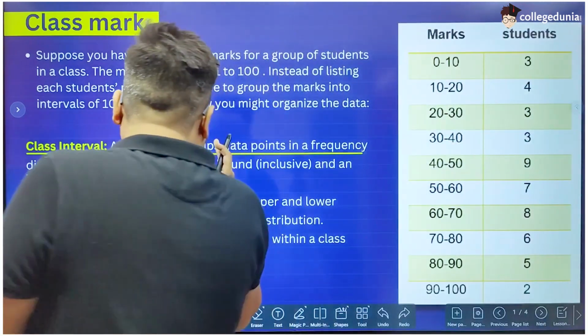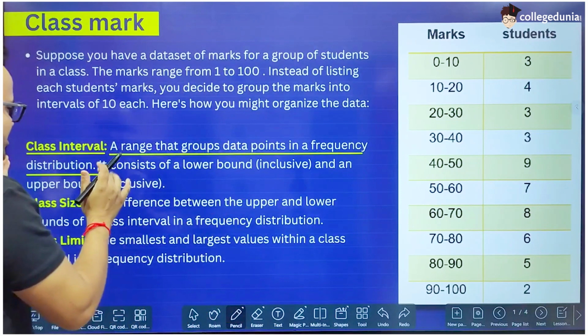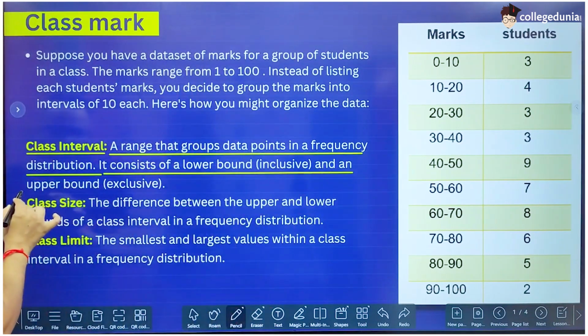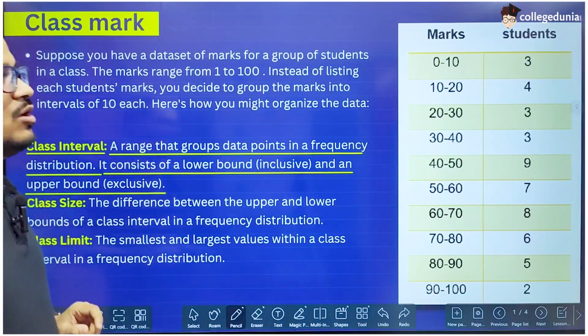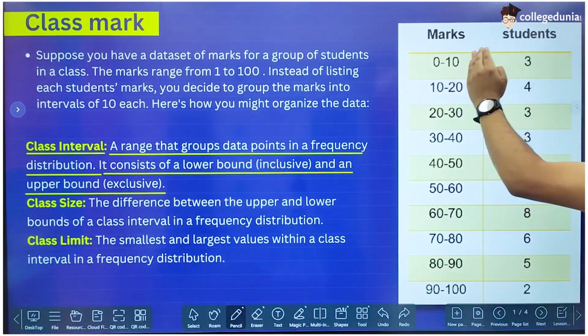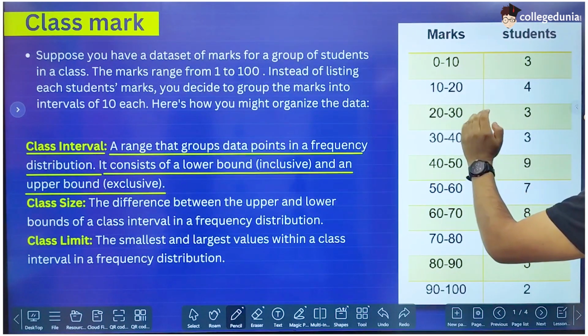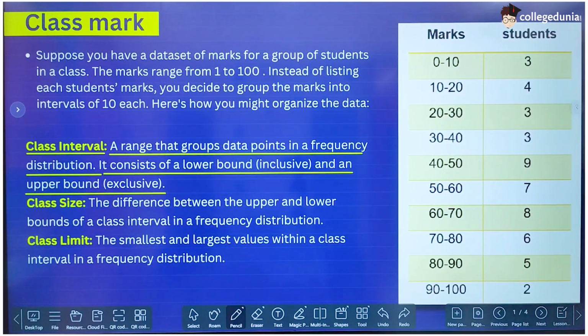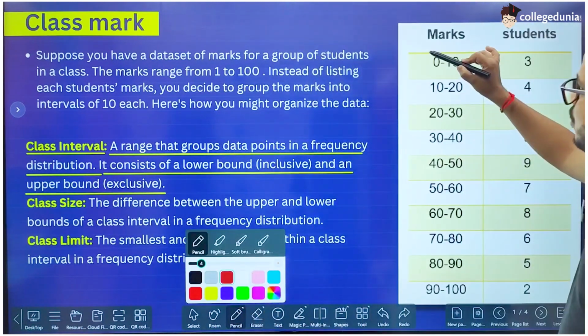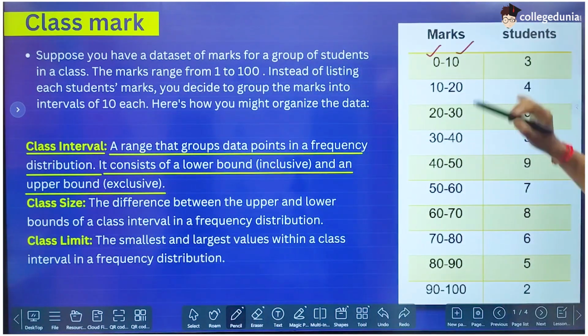So it is a range that groups data points in a frequency distribution, and it consists of a lower bound which is inclusive and an upper bound which is exclusive. What is the meaning? So this is our class interval: 0 to 10, 10 to 20, 20 to 30. This is our class interval. So a class interval consists of 2 limits. One is called the lower limit and one is called the upper limit.